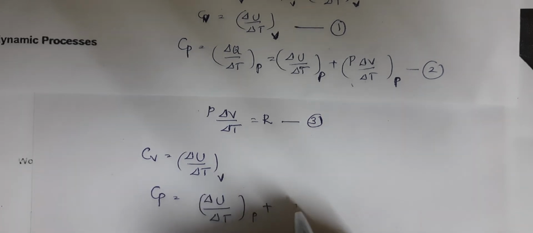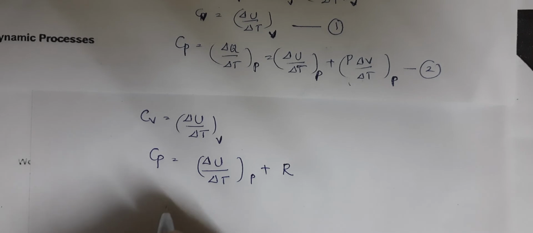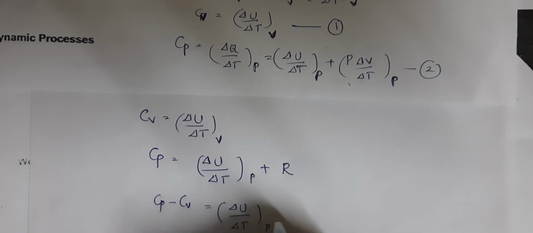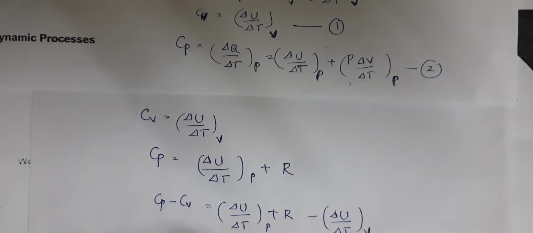Cp, I got in equation number 2, is equal to delta U by delta T at constant pressure, plus this P delta V by delta T, which I got as R. So now let's take Cp minus Cv. This is delta U by delta T at constant pressure plus R, minus delta U by delta T at constant volume. So Cp minus Cv is equal to R, we get.